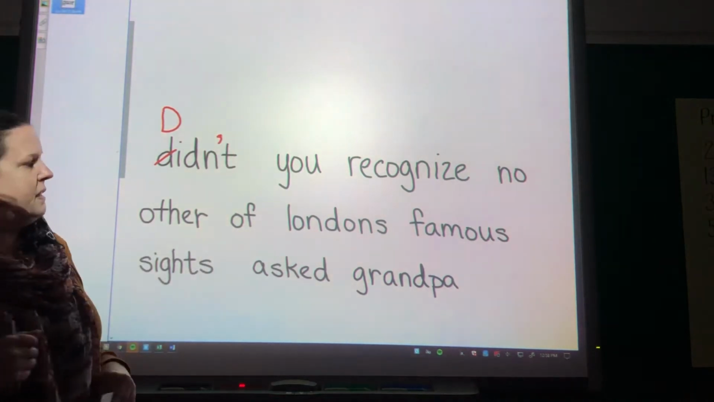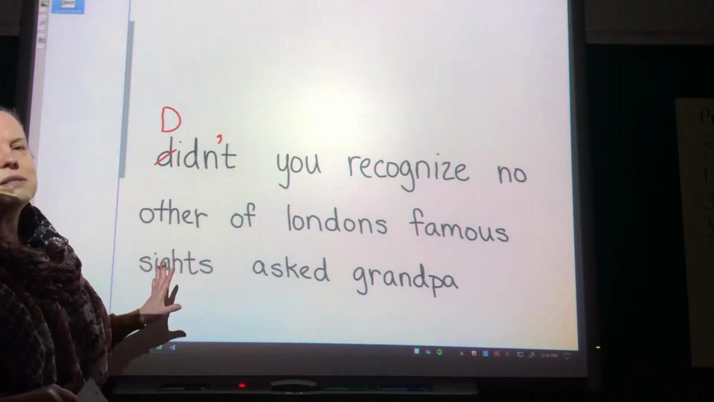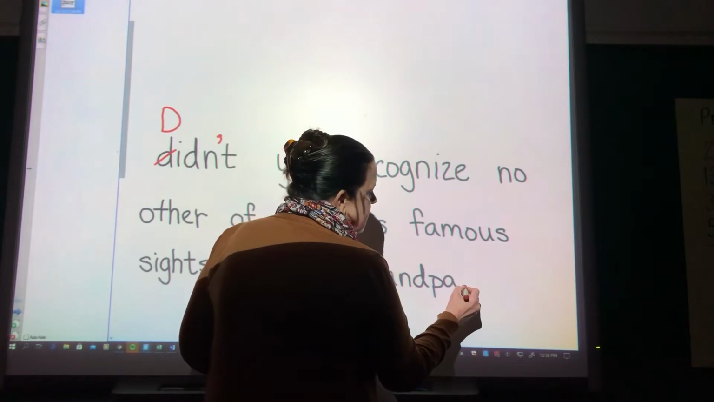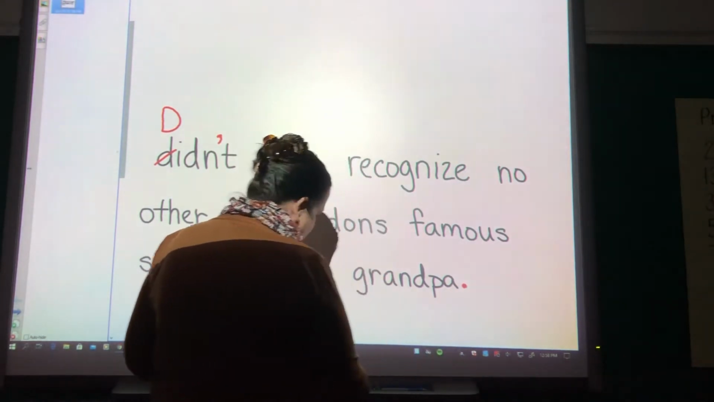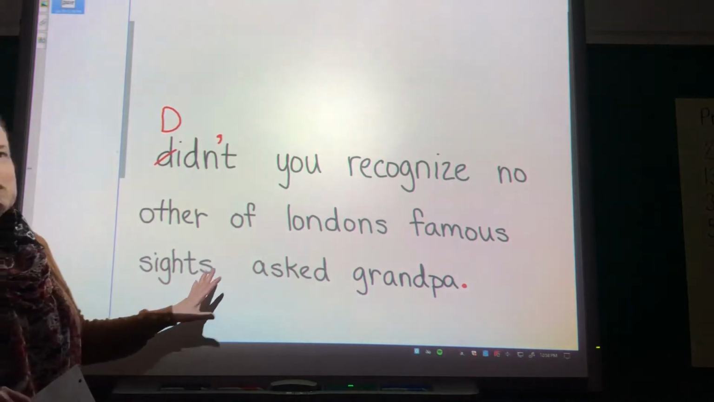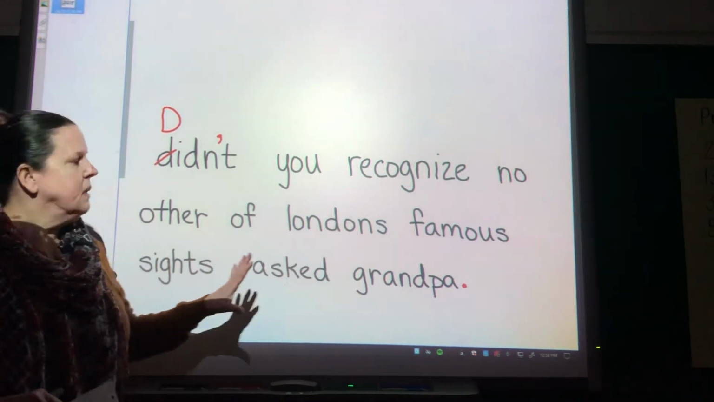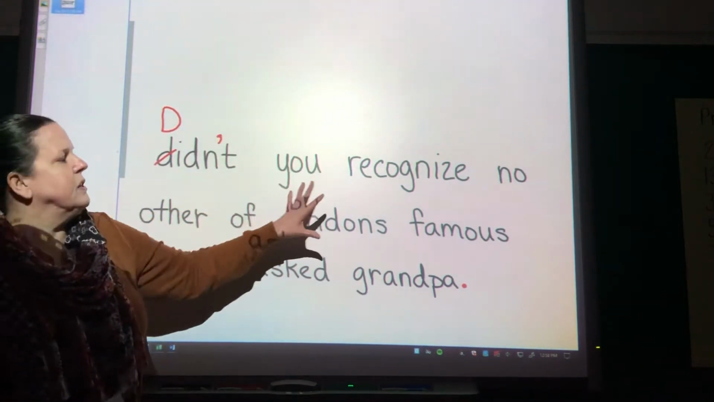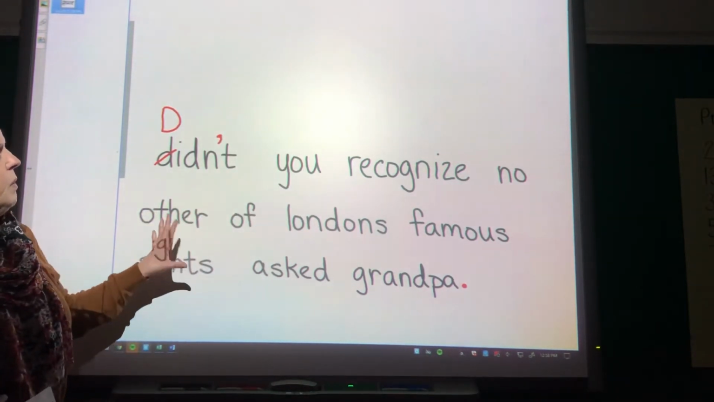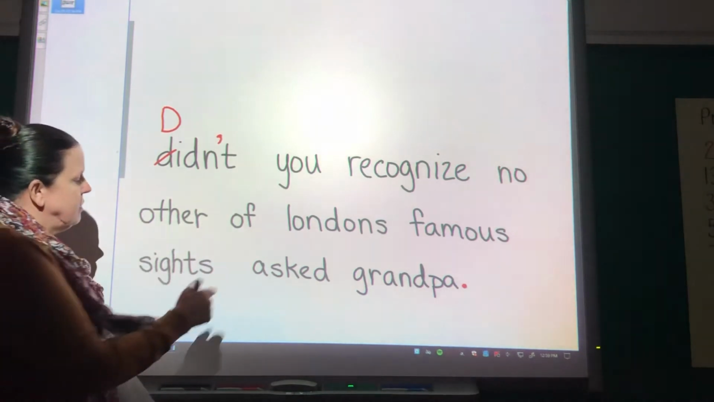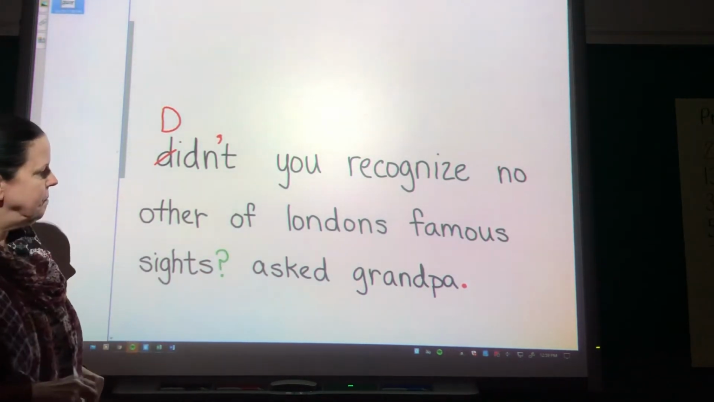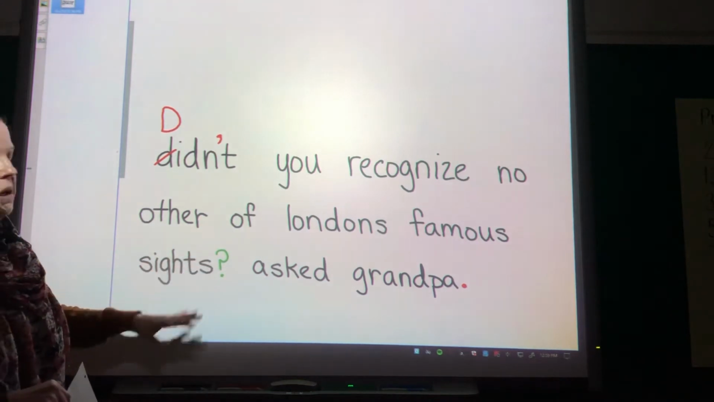Grandpa is asking a question, but we are not going to end the sentence with a question mark. So we have to think about when it says asked Grandpa. This is the exact question. These are the words he is saying. So when we use our question mark, we're going to put it at the end of the question he is asking.